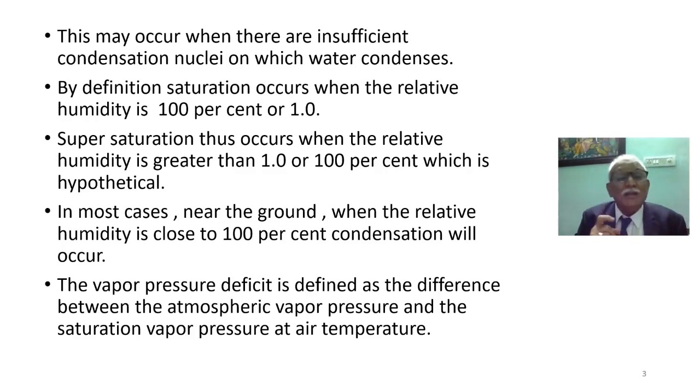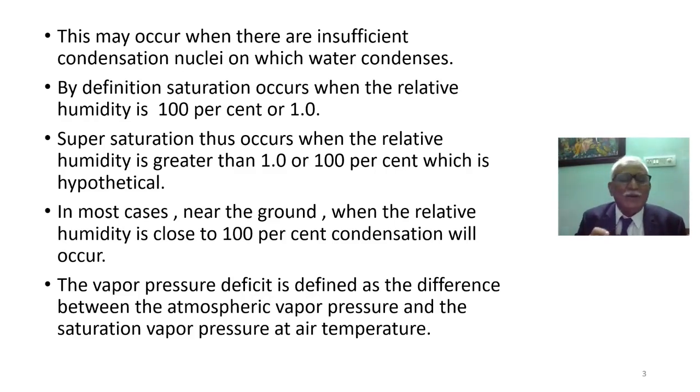By definition, saturation occurs when the relative humidity is 100% or 1. I have told several times the definition of relative humidity: it is the ratio between the amount of water vapor present in the atmosphere to the amount of water vapor required for saturation. Supersaturation is a hypothetical term, as I told in the previous slide. Supersaturation occurs when the relative humidity is greater than 1 or 100%, which is hypothetical. However, go to the first line of this slide: this may occur when there are insufficient condensation nuclei on which water condenses.